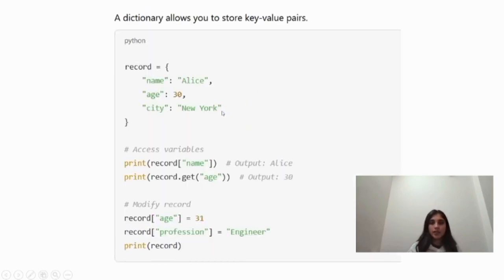Now the next is accessing the data. We can access the data in the form of a dictionary, named tuple classes, data classes, etc. Here we take an example of a dictionary. Here record is a variable in which you store a dictionary. Then here you access the variables and also modify them, like changing age to 31 from 30. These are the methods of how you access the data in Python.